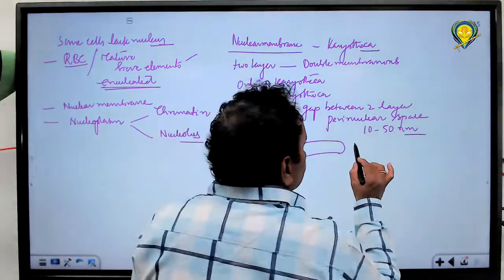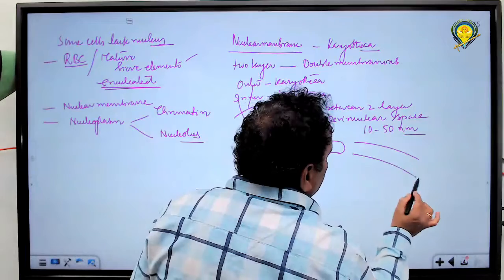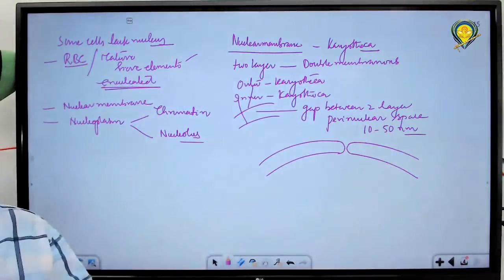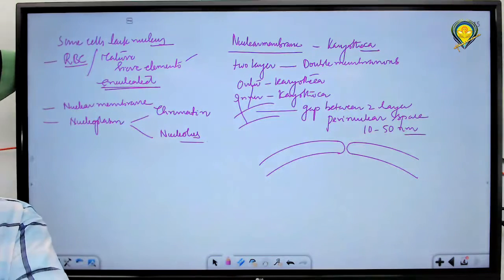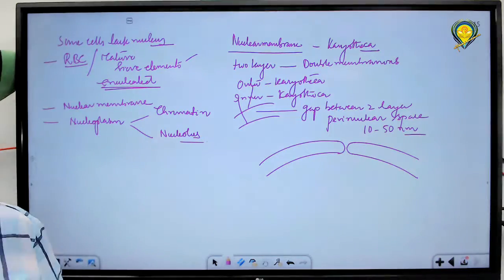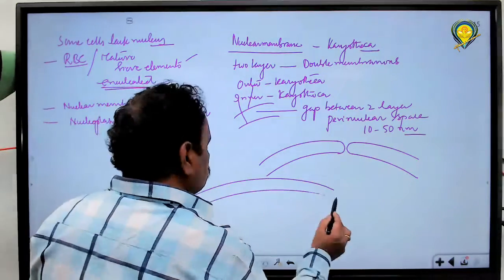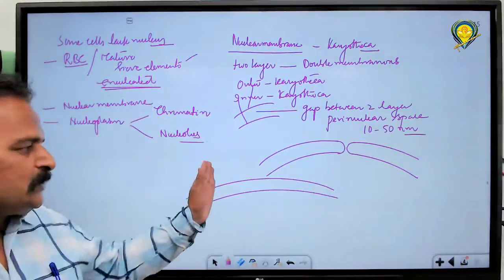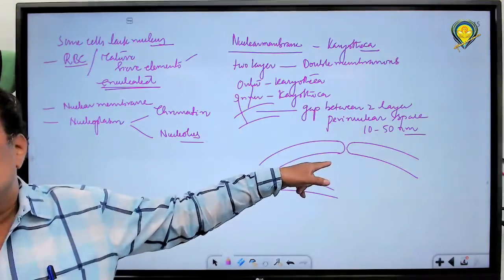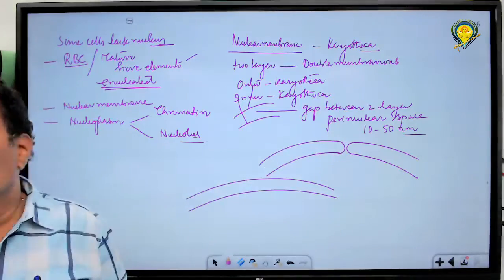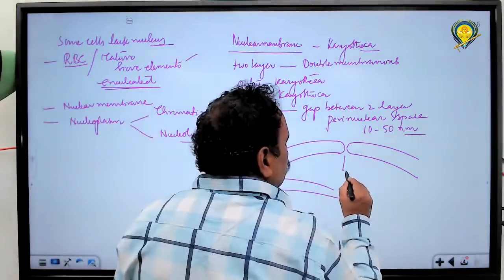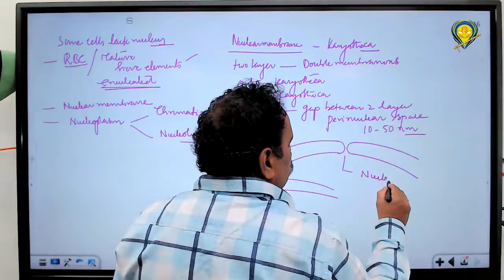So the membrane is interrupted, with interruptions in the continuity of the membranes as they become fused. This forms gaps in between the membranes. Such a gap is called a nuclear pore.